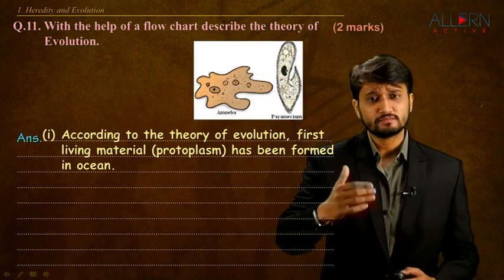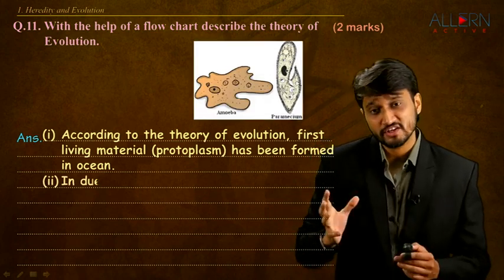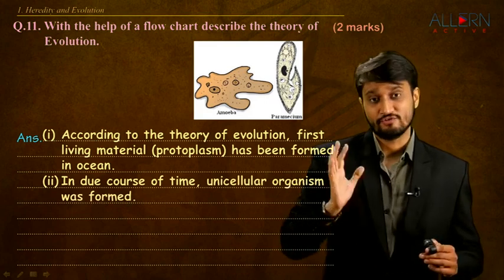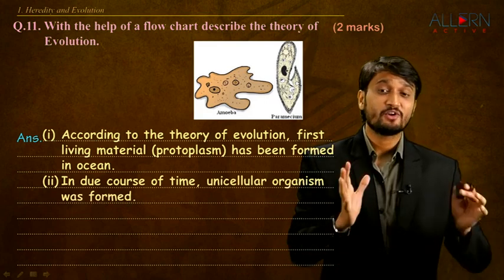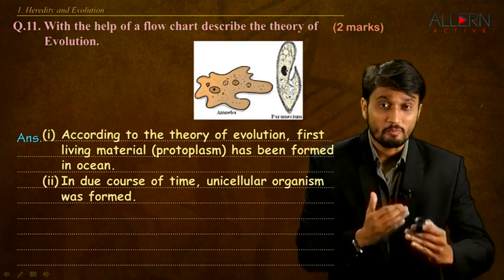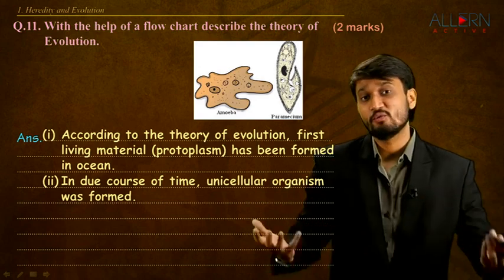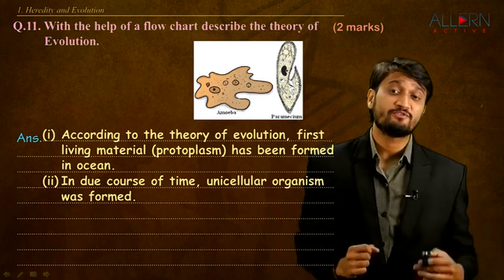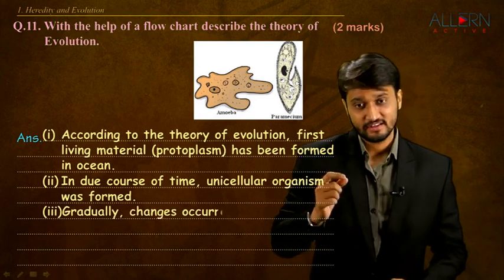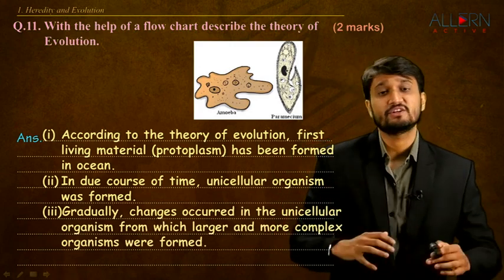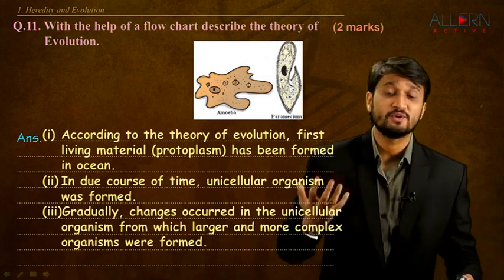Now, about the new cell being formed, we mentioned that in the second point. In due course of time, unicellular organisms were formed. Once these unicellular organisms were formed on Earth, complexity started increasing. They started increasing in size. They started becoming more complex, and different types of creatures started emerging on Earth. That is what we mentioned over here. Gradually, changes occurred in the unicellular organisms from which larger and more complex organisms were formed.